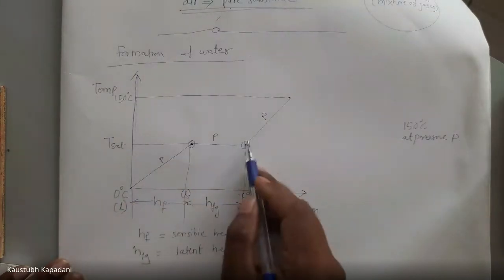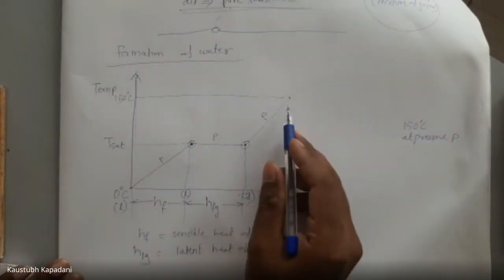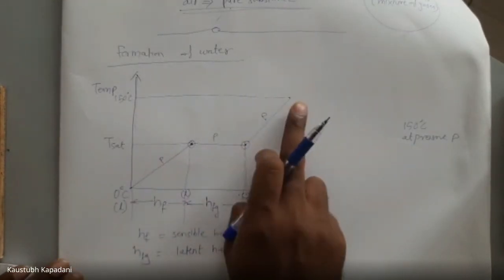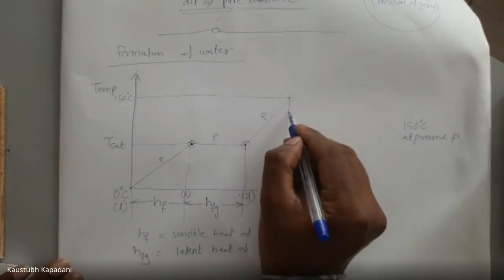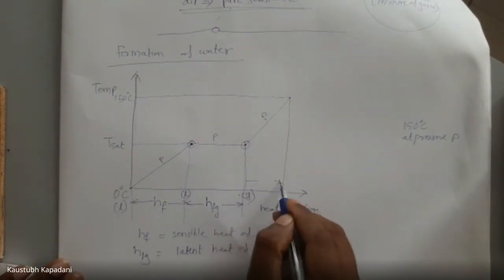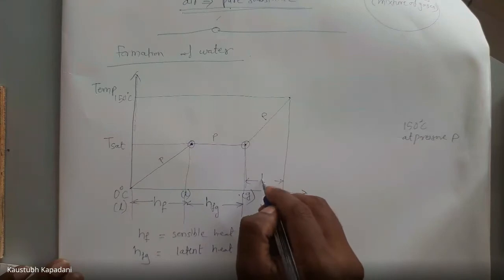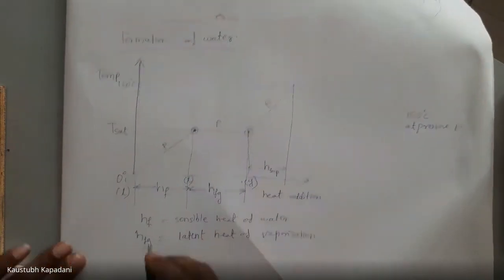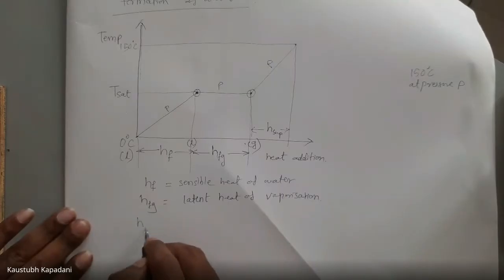These are constant pressure lines. We have to reach 150 degrees Celsius from this boiling point. So again, we are going to add sensible heat, that is H superheated.